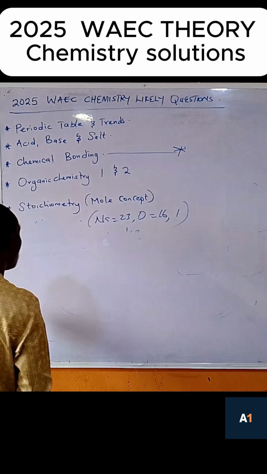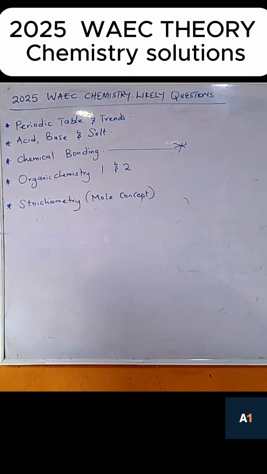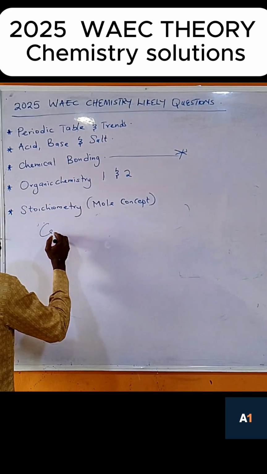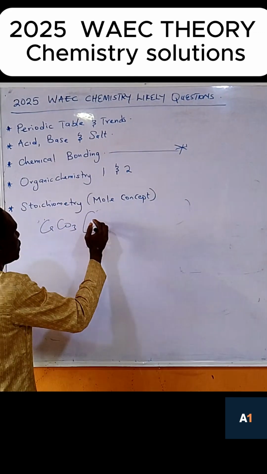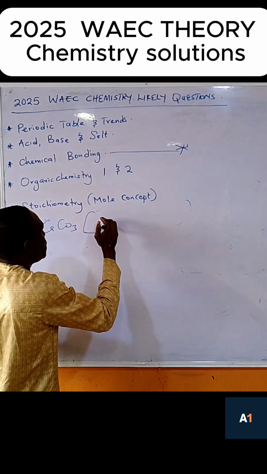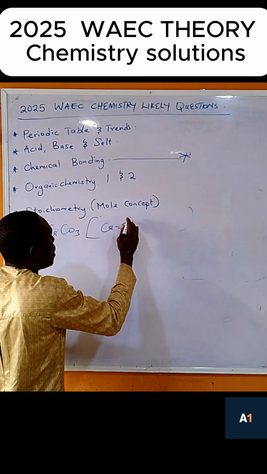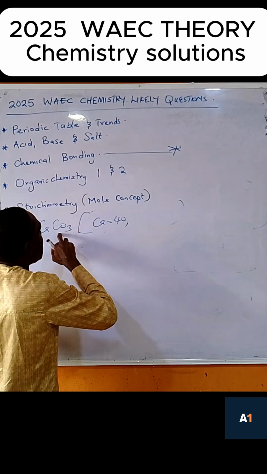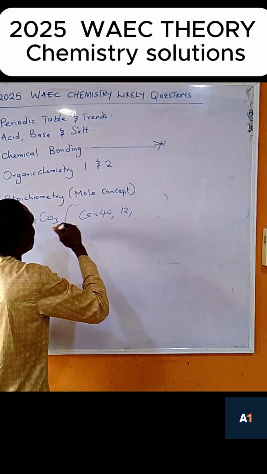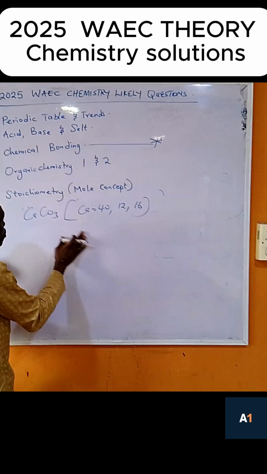So let me say we are looking for calcium trioxocarbonate. Let's say calcium trioxocarbonate. Look at this one now. They can give you that calcium is 20. That is mass number of calcium 20. Yes, 40. Sorry. Then carbon is 12. Then oxygen is 16. That is the mass. Now, how do we do this one?